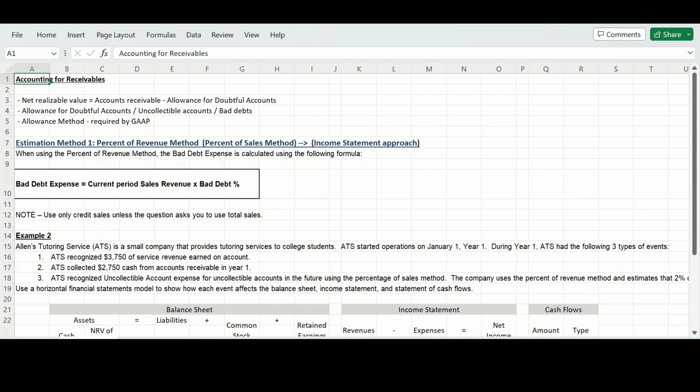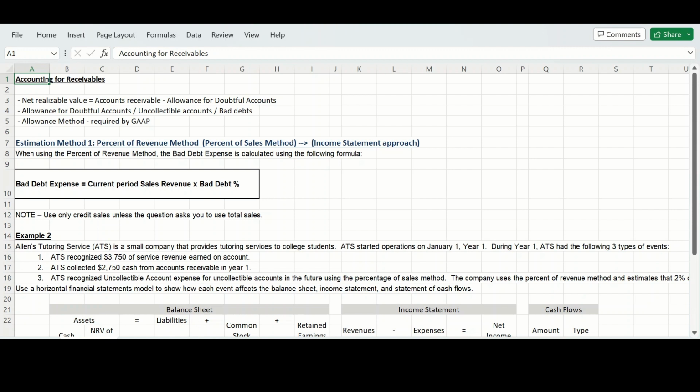And this allowance for doubtful accounts is the company's estimate of the amount of uncollectible accounts receivable. This is considered a contra asset account because it reduces the amount of the accounts receivable account to arrive at, like we just discussed, the net realizable value of accounts receivable on the balance sheet.